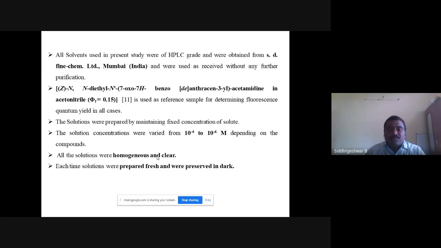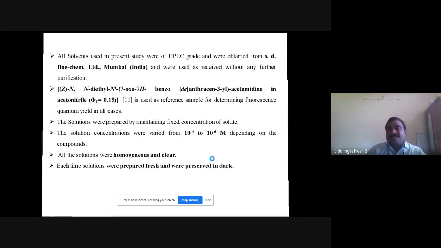To calculate the quantum yield of the solute in various solvents, I have used a reference sample whose name is given here, whose quantum yield is 0.15. This I obtained from literature; this work was done by my guide, Dr. V. Siddhalingeshwar. All the solutions were prepared by maintaining a fixed concentration of solute, with concentrations varied from 10 to the minus 4 to 10 to the minus 6 molar. All the solutions are homogeneous and clear. They are prepared fresh and preserved in the dark.